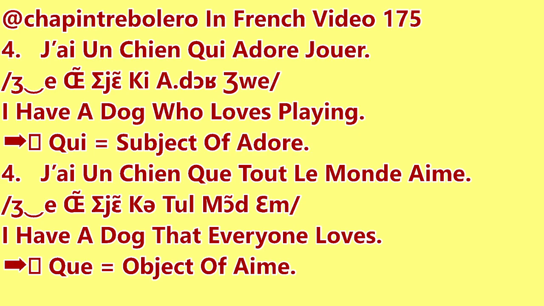Que? J'ai un chien que tout le monde aime. So it becomes the object of the action of the verb that follows, right? So that's why we use que. All right. So learn it, because once you have it in your brain, it's going to stay there and you're going to use it all the time.